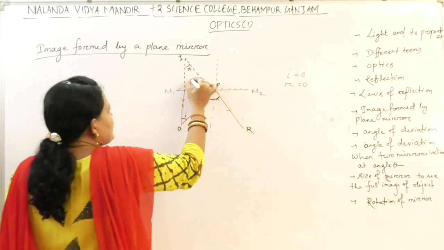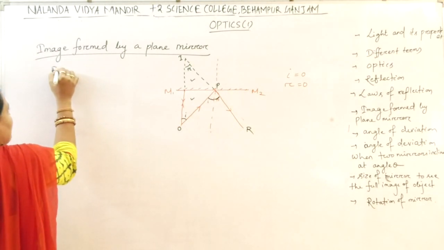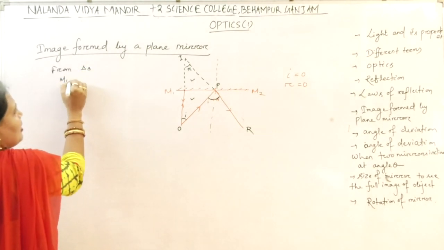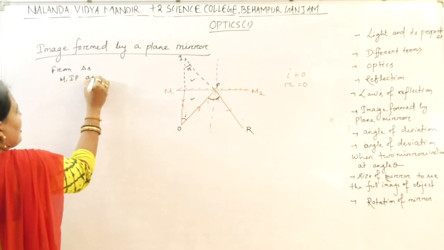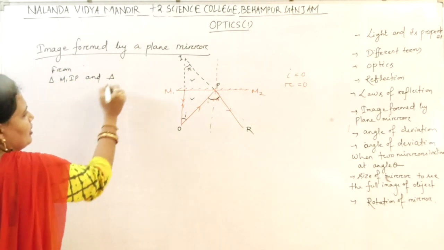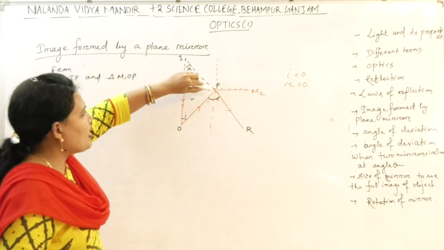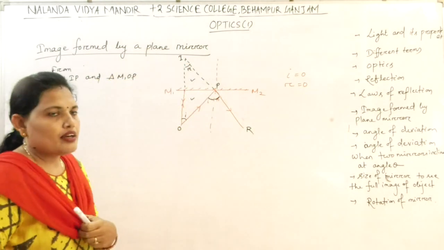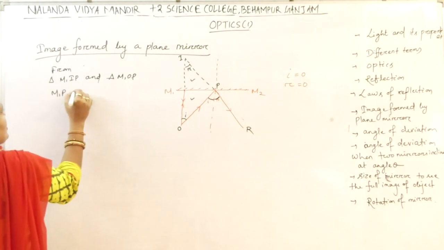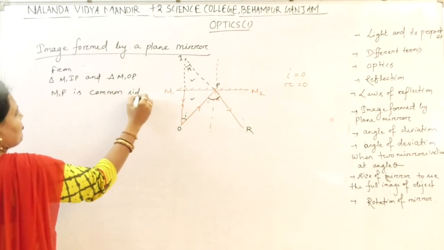Now let us compare these two triangles. What are they? From triangles M1IP and M1OP. M1IP triangle and M1OP triangle. What can we write? M1P is the common side.